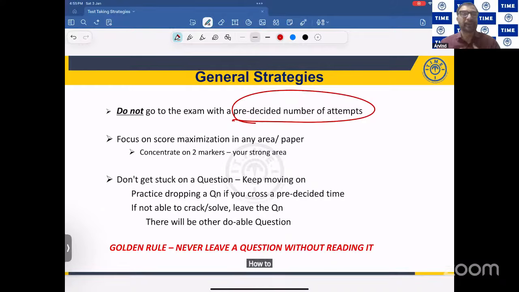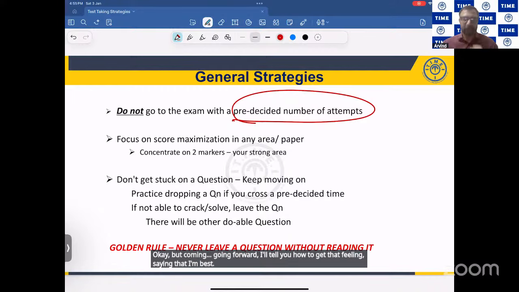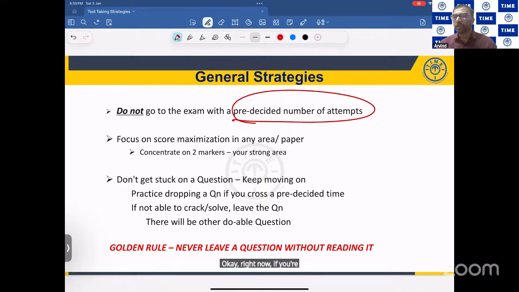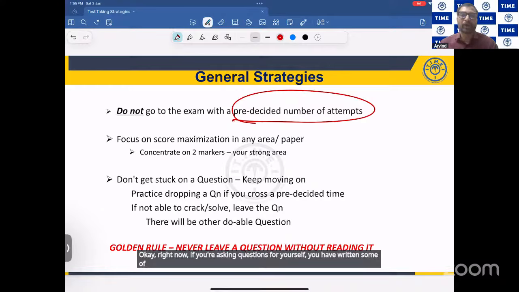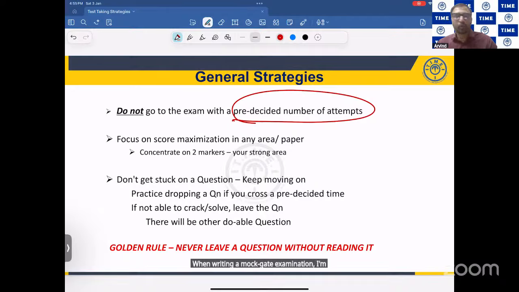How to get this feeling? Easy to say, but going forward I'll tell you how to get that feeling that I've done my best. Right now, you have written some mock GATE exams, and I'm sure you would have got a feeling that I could have done better. You should not get that kind of feeling in the actual examination. How to get that feeling, we'll be seeing in some time.